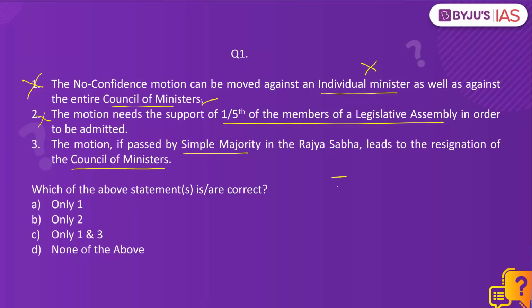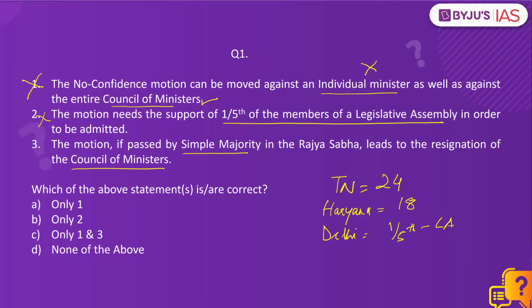For example, in Tamil Nadu, the number of members who should support the introduction of a no confidence motion is 24. When it comes to Haryana, for example, where there was a vote of no confidence, the number of members required is 18. If it is Delhi, the number of members who should support the introduction of this no confidence motion is 1/5 of the strength of the Legislative Assembly.